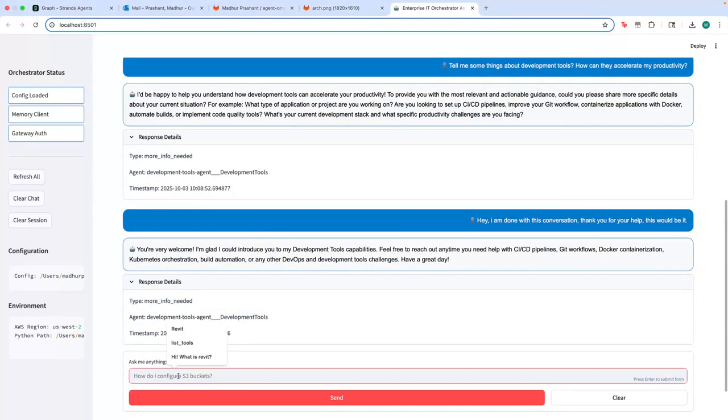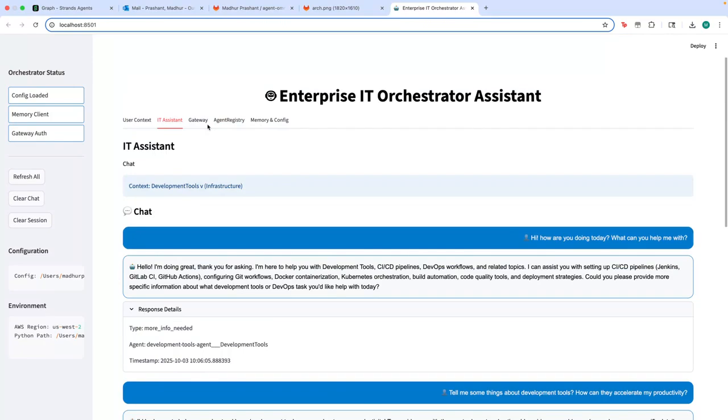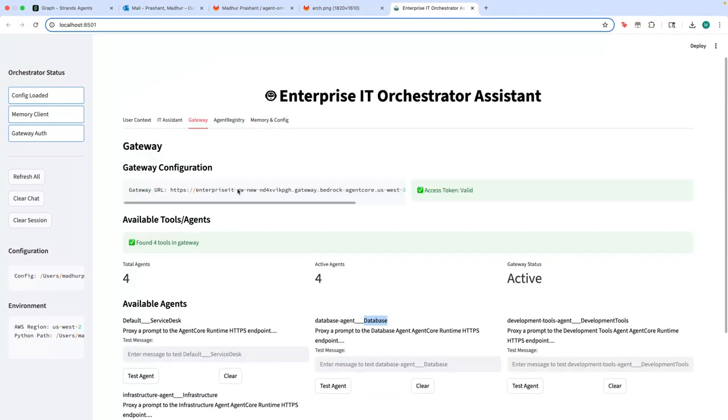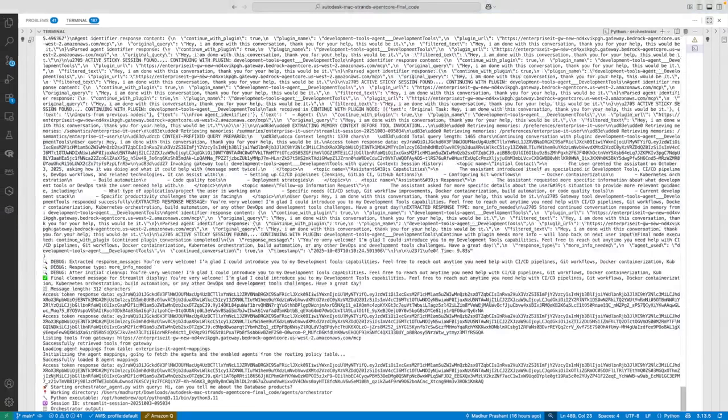Now if I ask it another question, let's say you are a user from the development tools product, and now you're asking about another product, what would happen then? Let's take a look at different agents here. I see there's a database agent, so let's say I have a database related query. Let's ask, hey, can you tell me about the database products? I'll ask that question, and let's actually see what happens now.